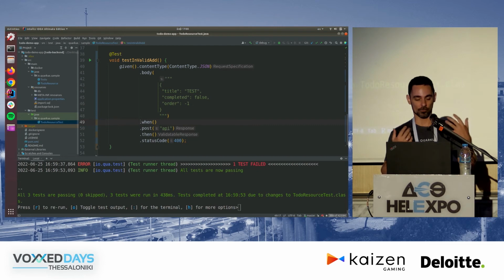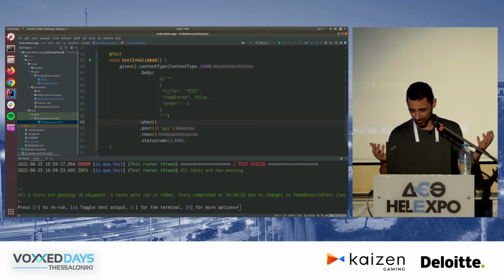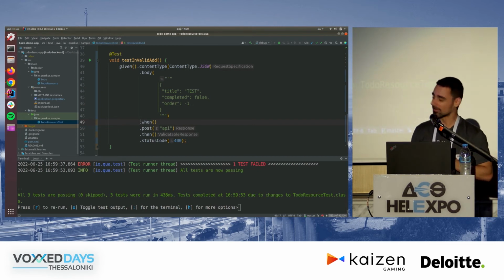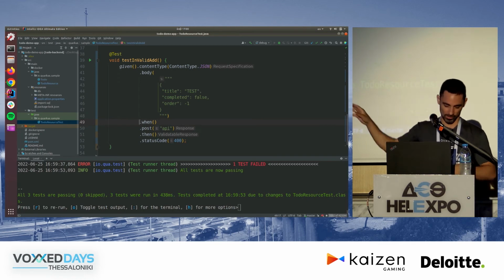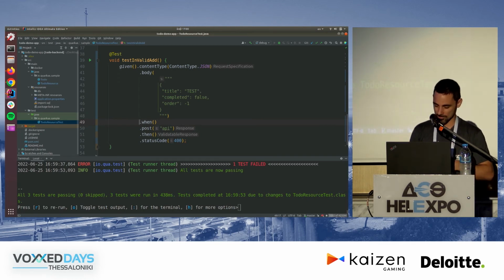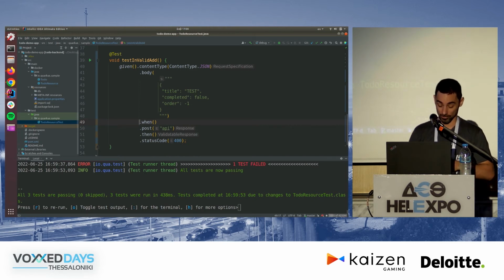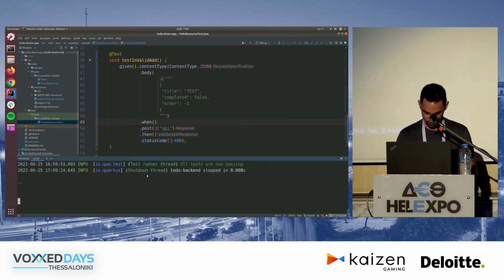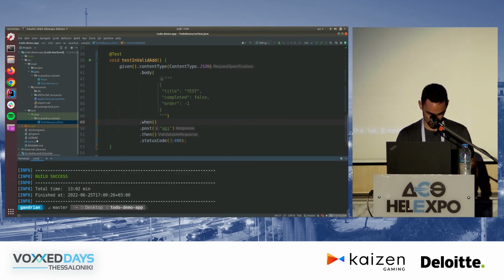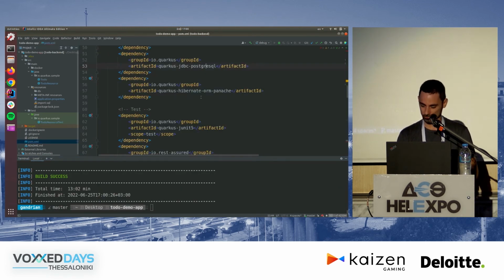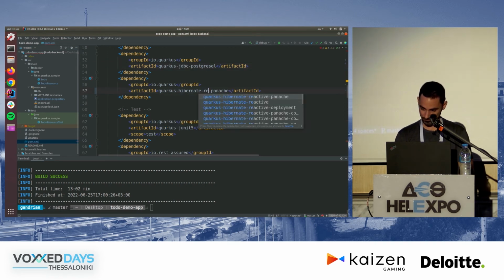So again, for testing, I did not configure a database anywhere. Quarkus just spun it up for me, and all these tests just work against that test database. So it allows you to write stuff very, very quickly. Now, we don't have much time, so I seriously doubt I'm going to have time to do the Kotlin demo. Let's at least try to do the reactive stuff.